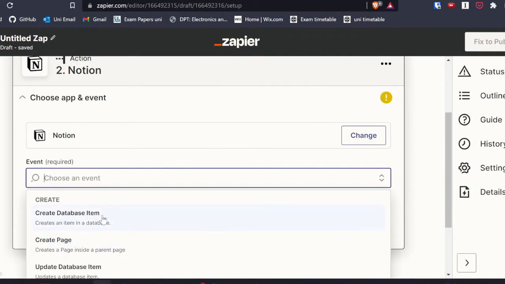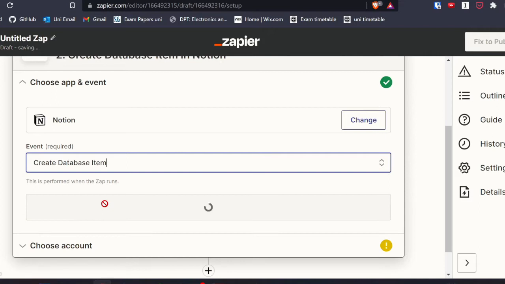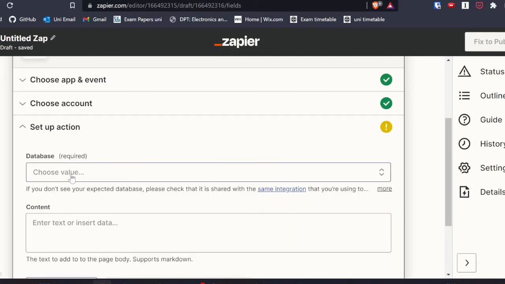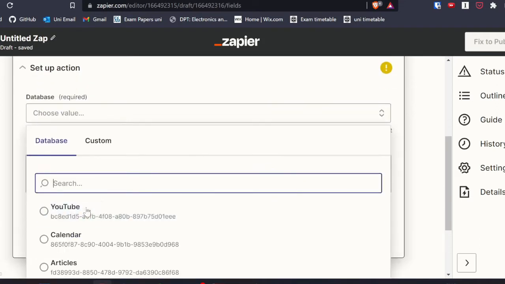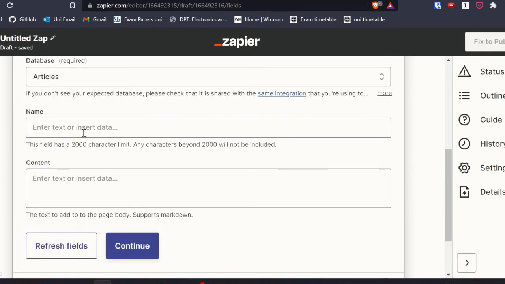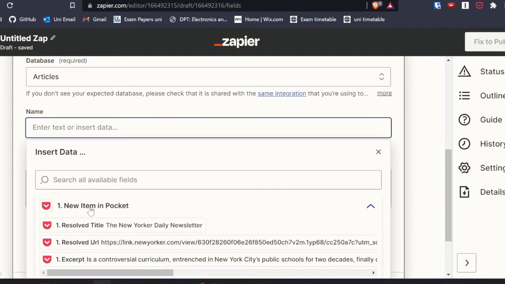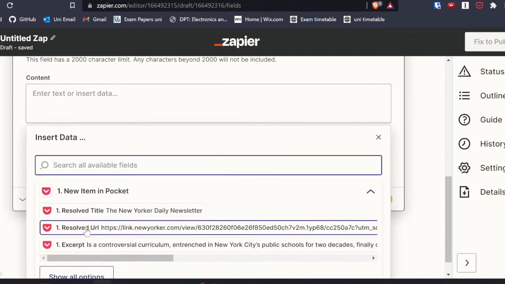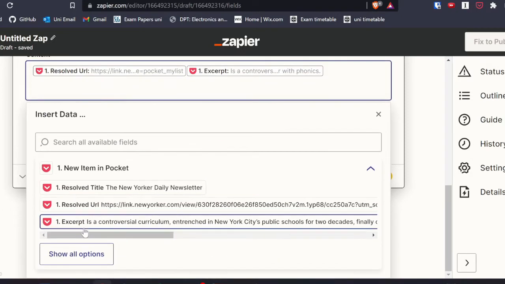So let's say I want to move my stuff from Pocket to Notion. What I do is I tell Zapier that I want to move it into Notion, and I want to put it into that database and stuff like that. And I tell Zapier that I only want to take this information from Pocket and I'm just going to move it into that Notion database. And basically you just zap the information from Pocket to Notion.